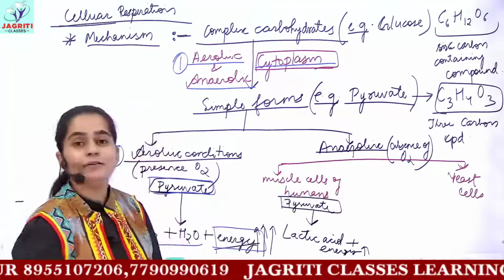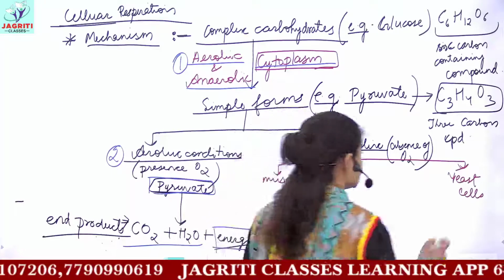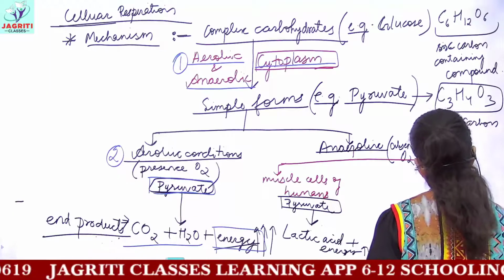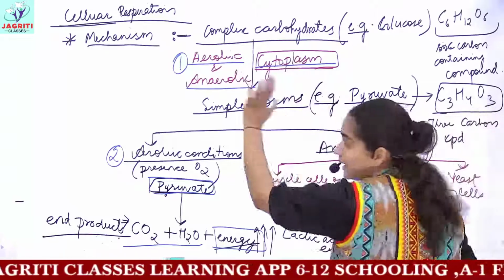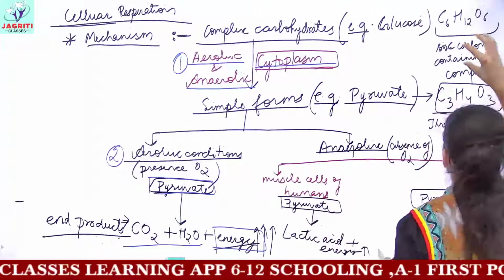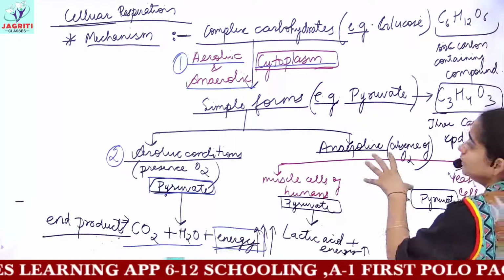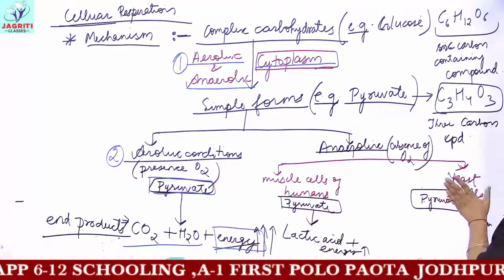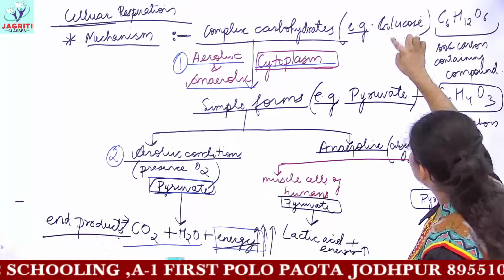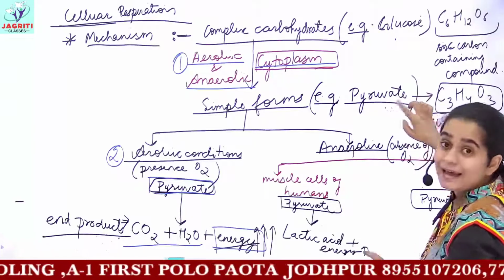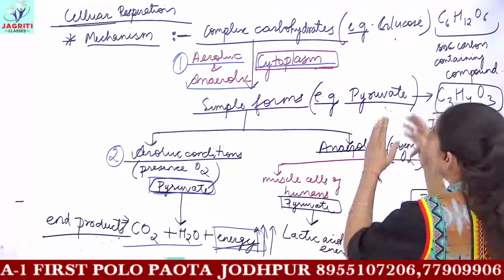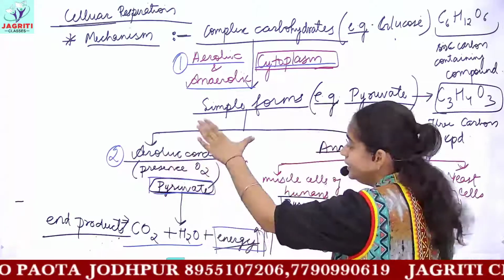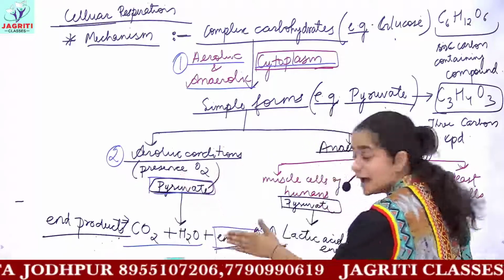Now next we have yeast cell. So in yeast, what do you have? This pyruvate. You know, the first step is common for aerobic and anaerobic. So in the first step, glucose breaks down to form pyruvate. In turn, we are keeping the starting material same. Everywhere I am writing pyruvate. Why? Because in the first step, glucose formed this pyruvate. Now this pyruvate has different fate. Okay? That is, it has different destiny.